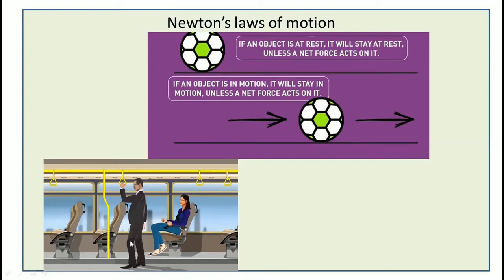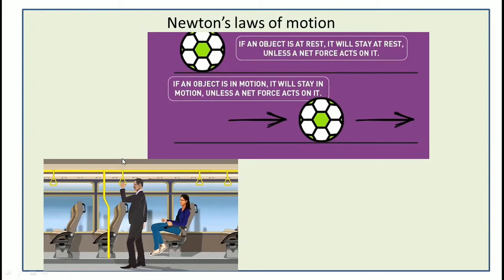That means you are in a rest position and the bus is in a moving position. When the bus stops, the bus is at rest, but you have to move in the forward direction because an unbalanced force is given at that particular stage. This is Newton's first law.